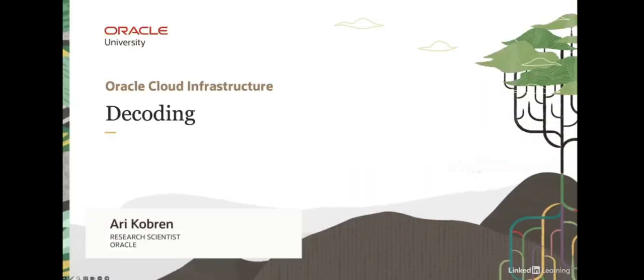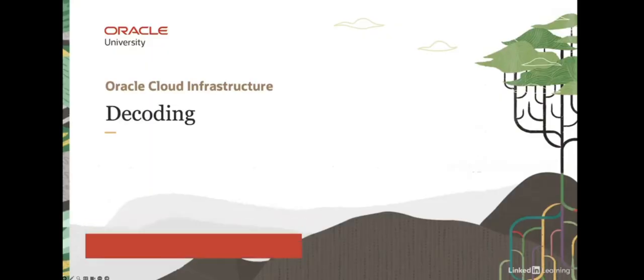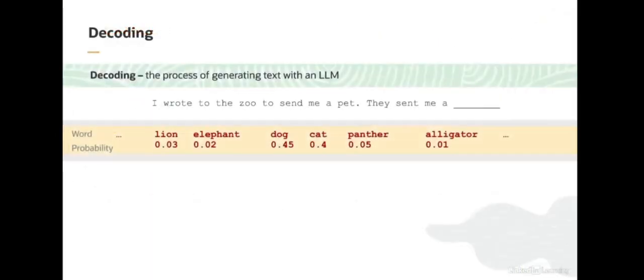Hello. In the previous lessons, we've discussed how large language models compute distributions over vocabulary words, and how we can affect those distributions. In this lesson, we'll talk about a few ways we can take these distributions and generate text, otherwise known as decoding. Let's return to the example we've seen a few times thus far. I wrote to the zoo to send me a pet. They sent me a... As we know, the LLM produces a distribution over vocabulary words.